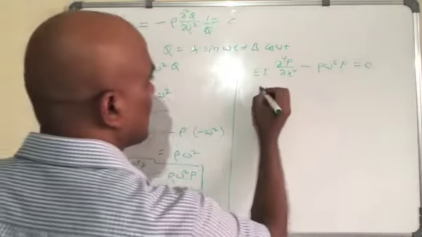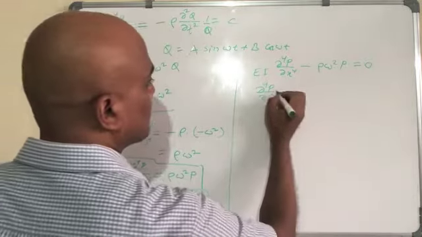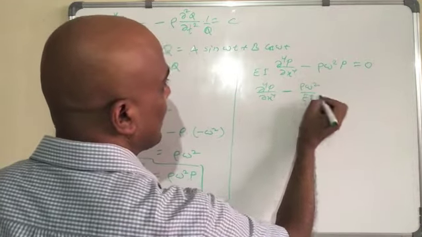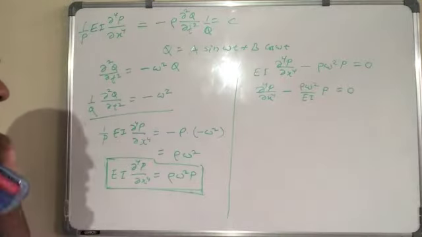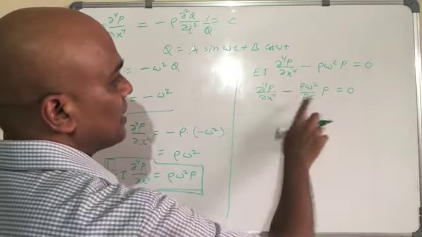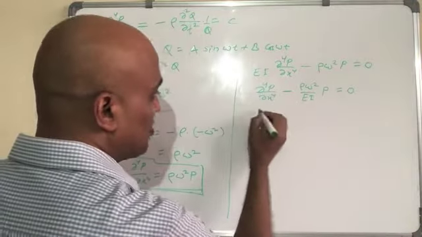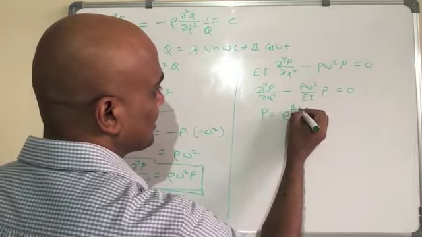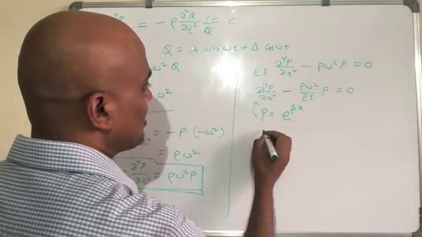Or del 4 P over del x4 minus rho omega square over EI P is equal to 0, just like this one. Hence if you assume P equal to e to the power beta x, then what do you get? The solution you will get.